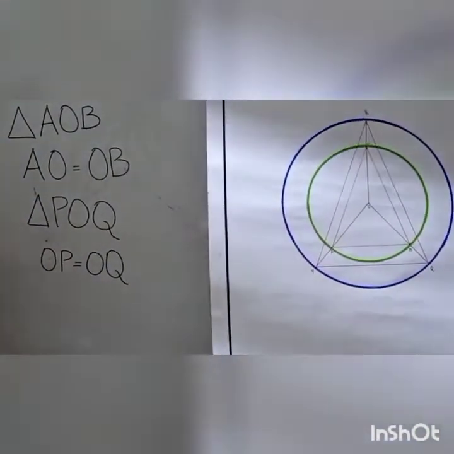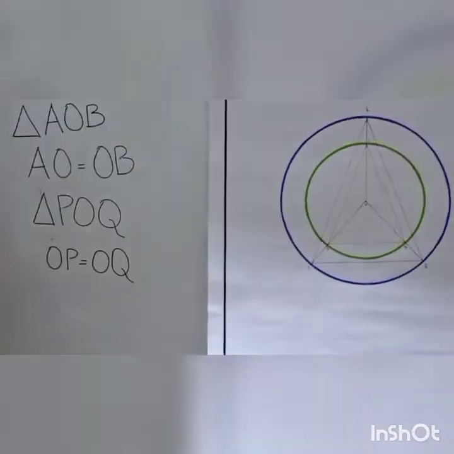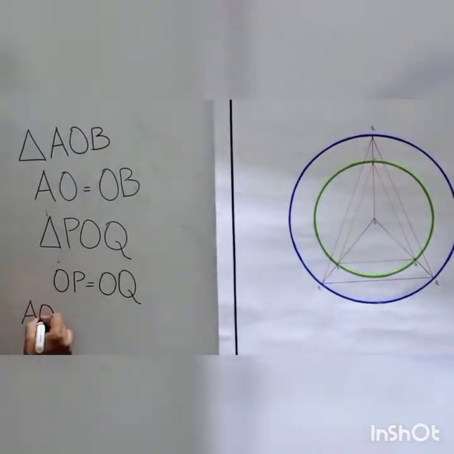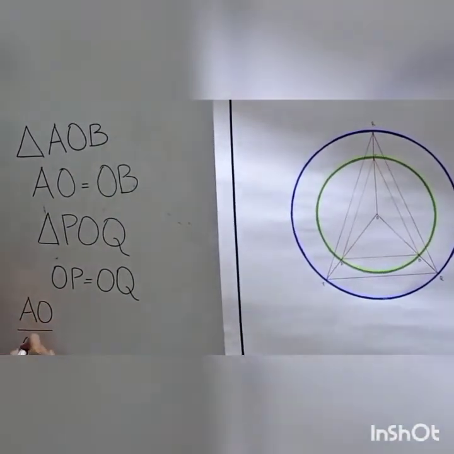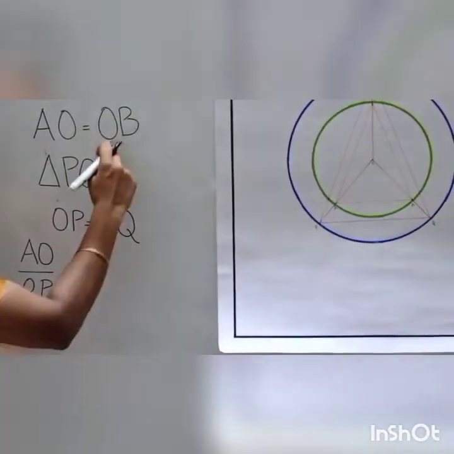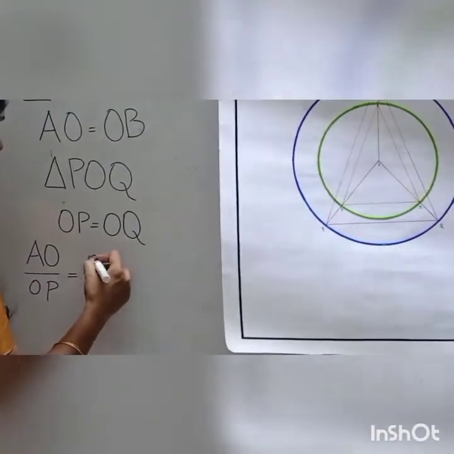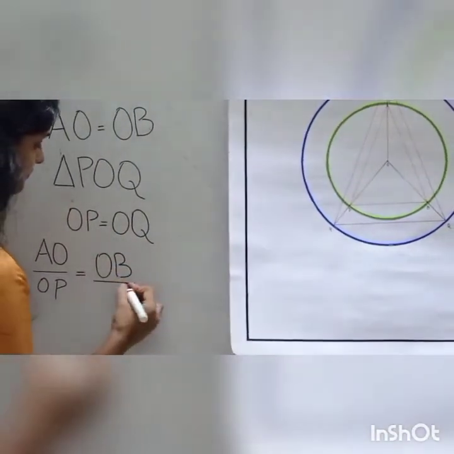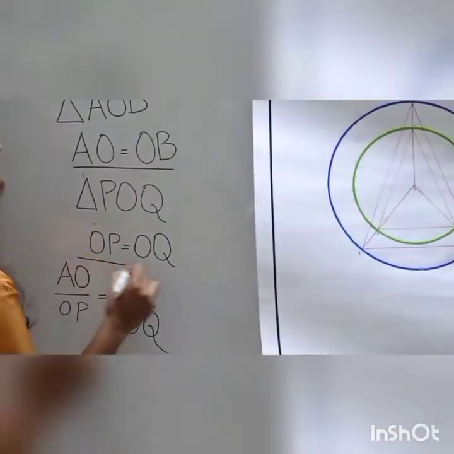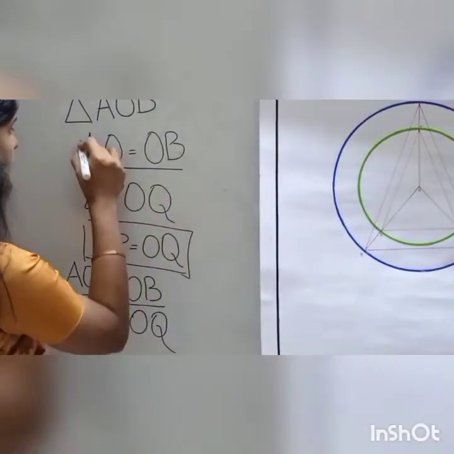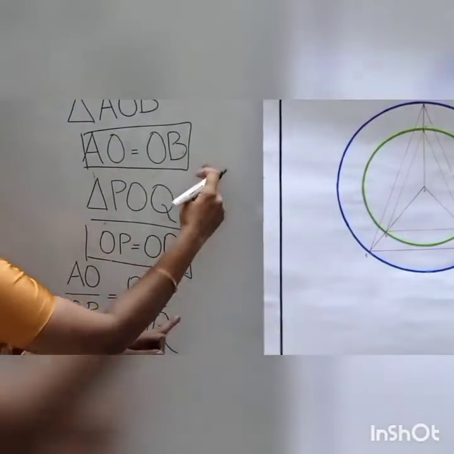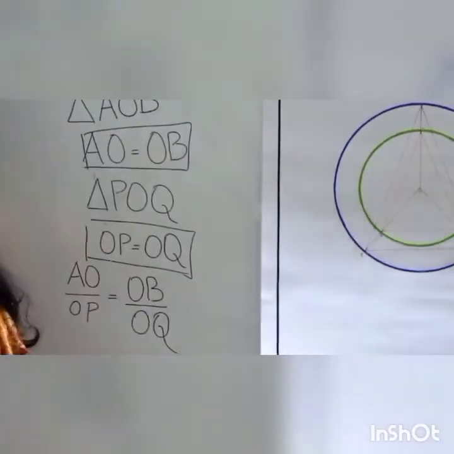Okay. Now, from this we can say that AO by OP, this is equal to what? OB by OQ. Right? We can write AO by OP equal to OB by OQ.